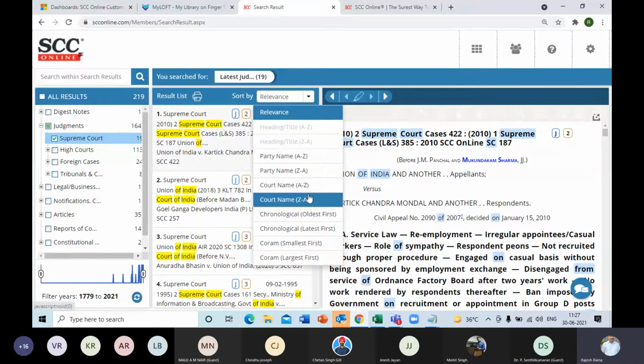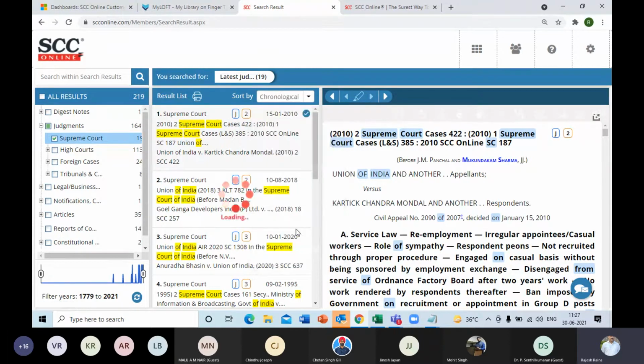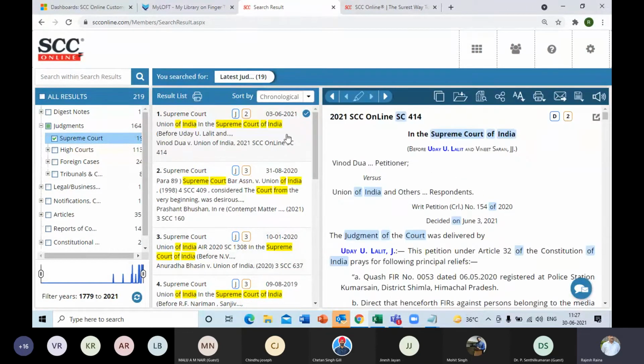There is a sort by option. I can sort by oldest first, latest first, or at times quorum strength wise. I want the largest bench strength first or the smallest. So let me choose latest first, date wise. And therefore, I am able to view this 3rd of June 21 judgment from the Supreme Court of India.